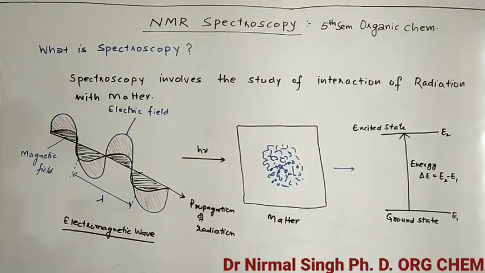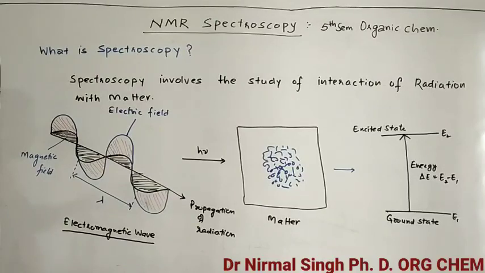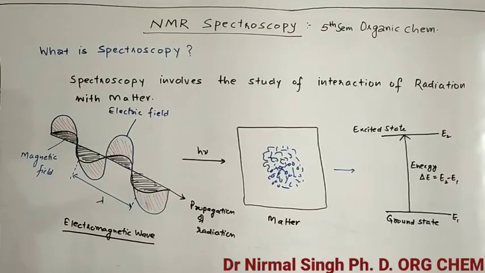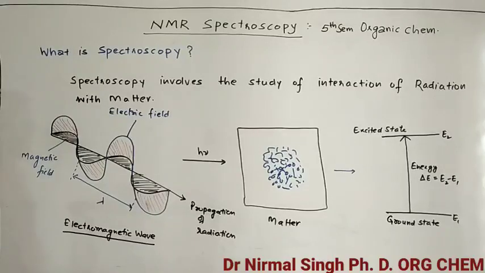So ultimately, what is spectroscopy? When we strike light on a matter, it either absorbs, reflects or transmits the light, and based upon that we can find out the nature of the matter. Our main aim is to find out the nature, or ultimately the structure, of this organic compound.